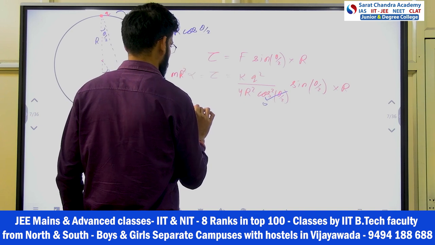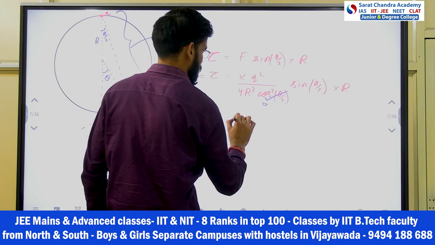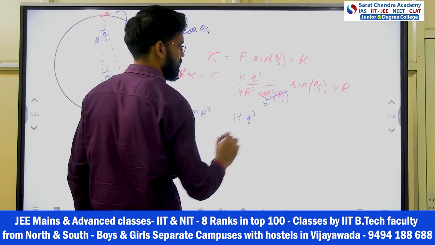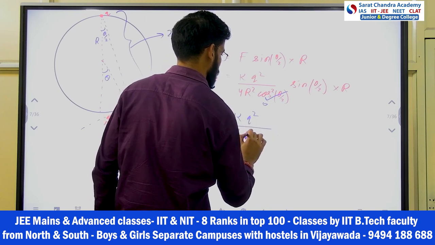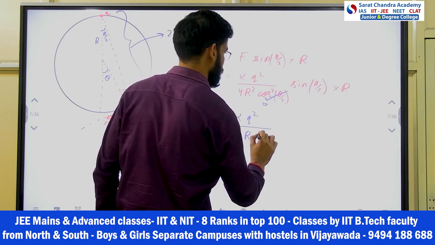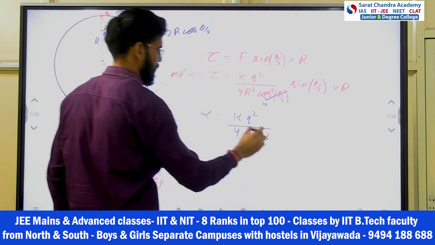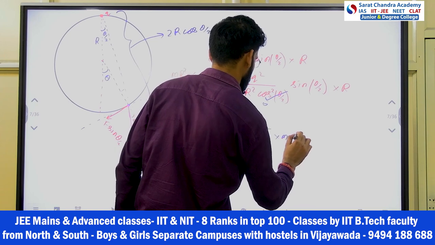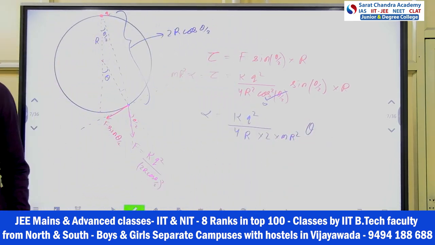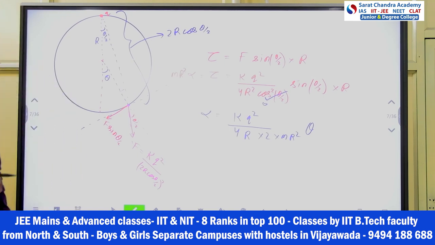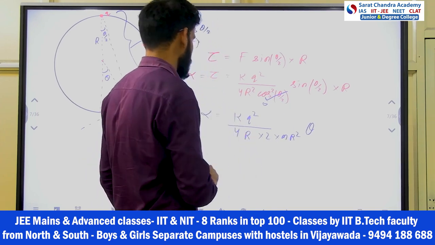So what you will have, m r square is equals to k q square. Here you will have into r, 1 r got cancelled out, 4 r and 2 will come from here, right? 2r into 2, and if you write down here alpha only, so m r square will also come in denominator, m r square, okay, and here you will have your theta, okay, right? Now that's all, this came your answer, right?